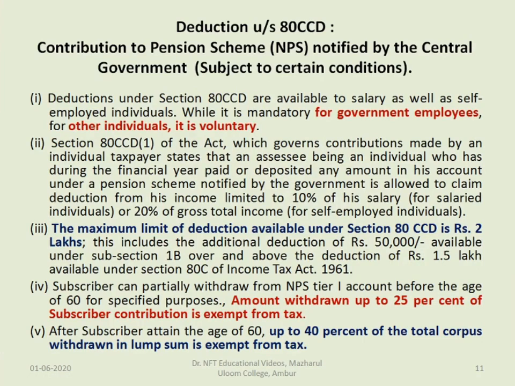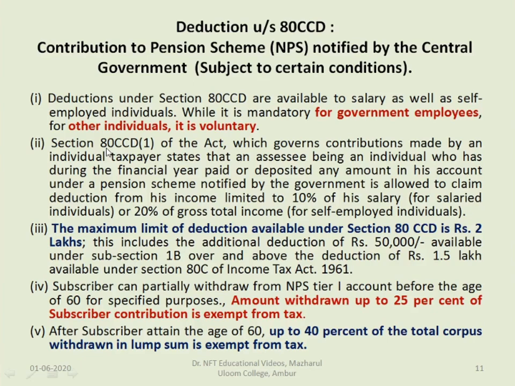Next one is deduction under section 80CCD. Contribution to pension scheme notified by central government, subject to certain deductions. Deduction under 80CCD are available to salaried as well as self-employed individuals. While it is mandatory for government employees, for other individuals it is voluntary.